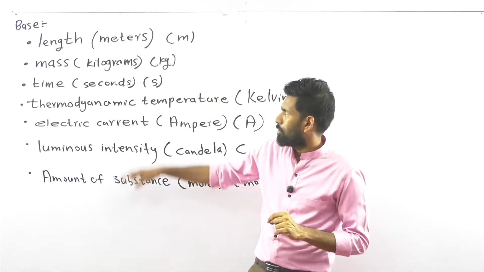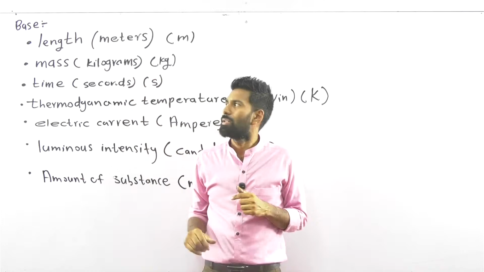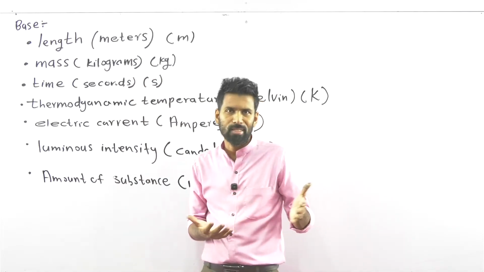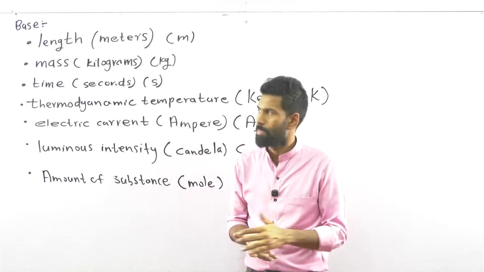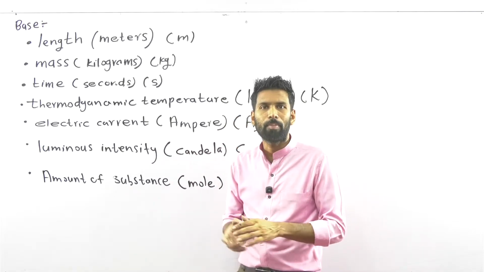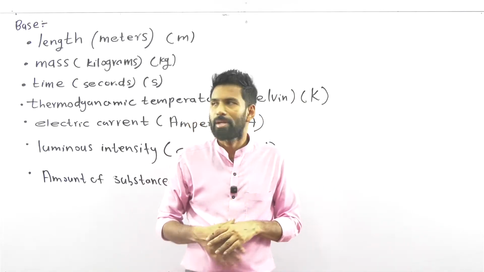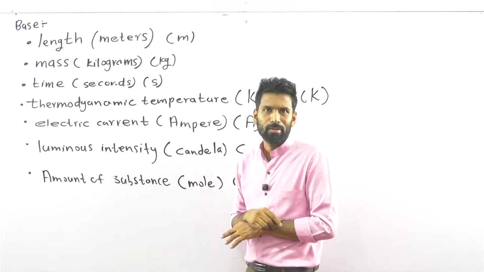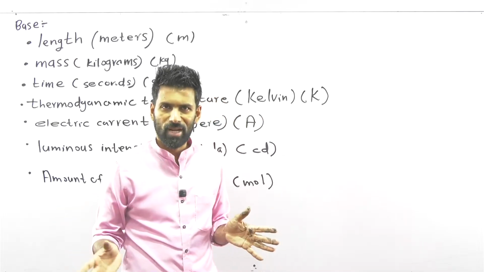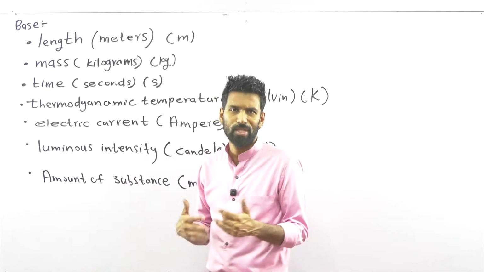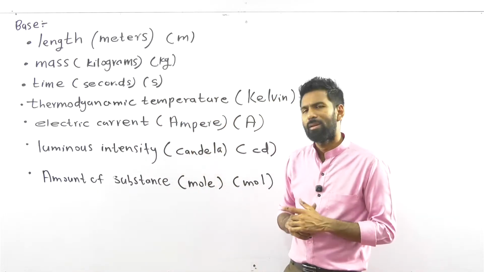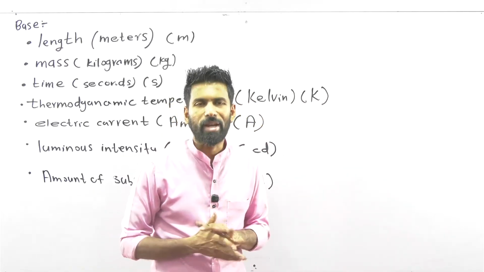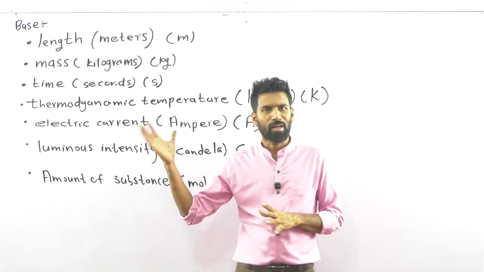Now length is the gap between two points. The mass is the amount of matter. Time is the thing that passes, making us older day by day. And the thermodynamic temperature is the hotness or coldness, you know that. Electric current, you have an idea. In future lessons, we'll explain them more and more. I'm just introducing electric current. What is luminous intensity? Have a rough idea. We'll explain them in the correct lesson.